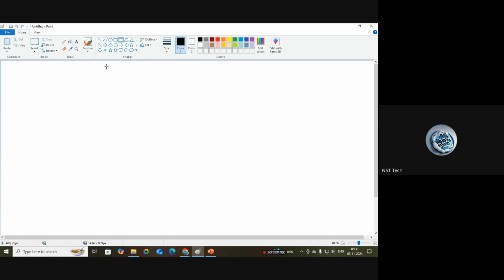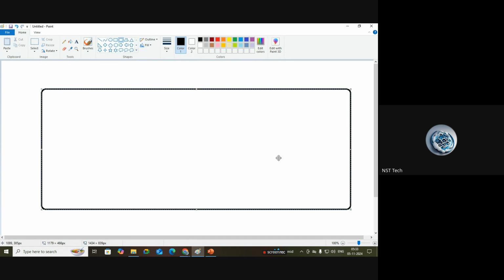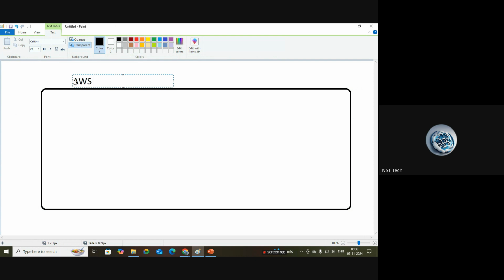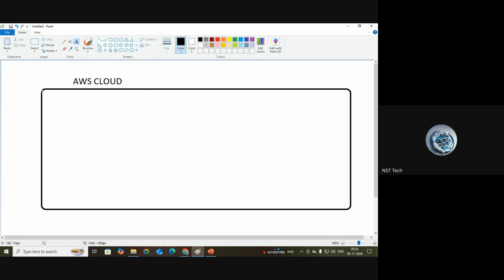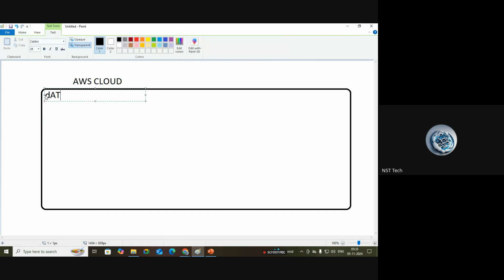Let's say this is a complete AWS account, or AWS cloud. AWS will have its own data centers. Let's read this as one data center, or one region.